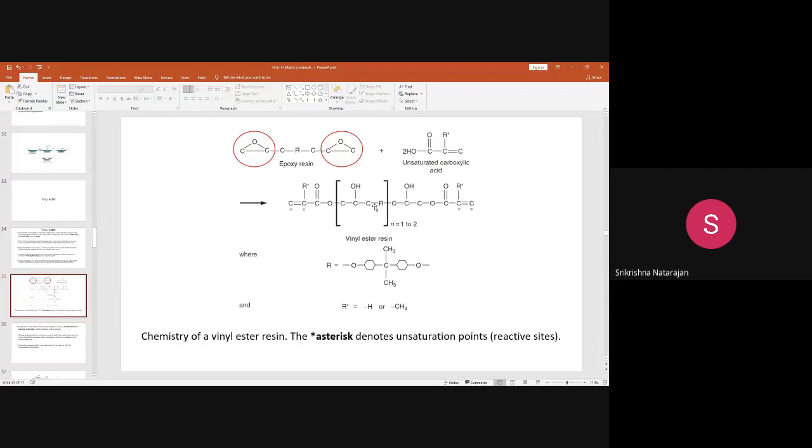As I told you, how an ester is produced, an acid and alcohol result in the formation of an ester, a diacid and a dialcohol. But here, you are using the epoxy resin and the unsaturated carboxylic acid. This is the methacrylic acid. This will result in the formation of a vinyl ester resin. Here you can see this C double bond C at the end groups.